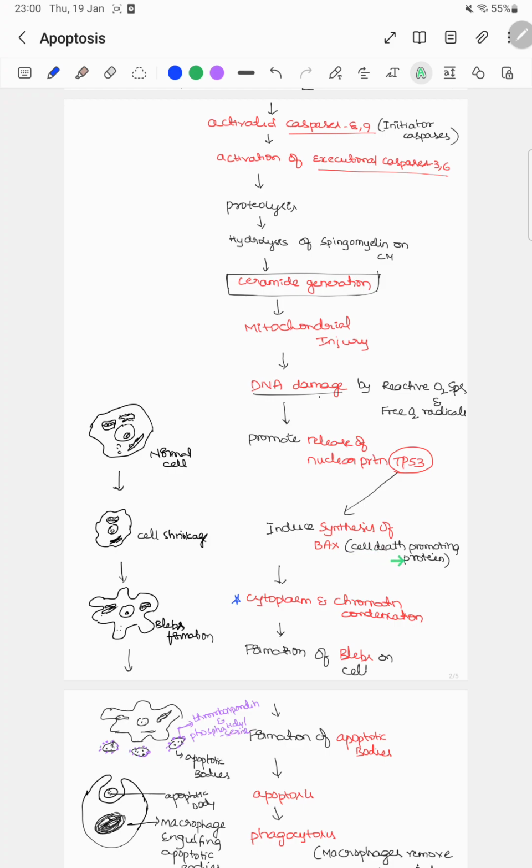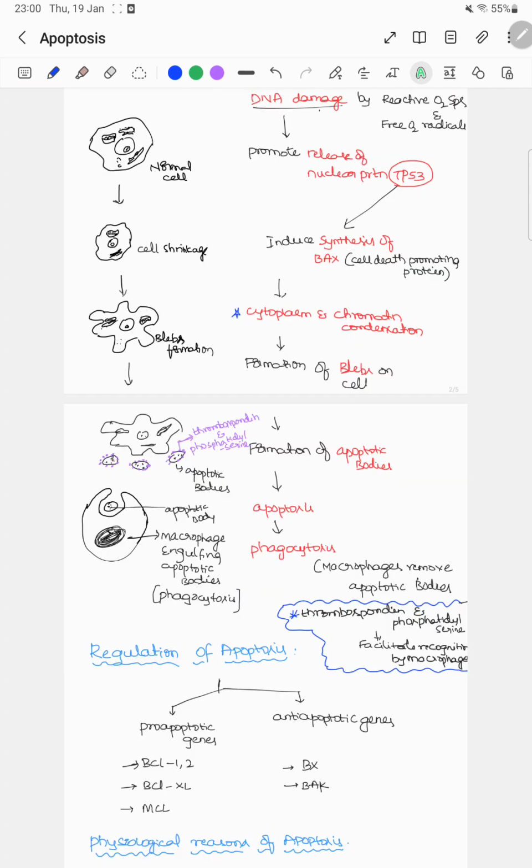BAX is nothing but the cell death promoting protein that results in cytoplasm and chromatin condensation and formation of blebs on the cell. These are the blebs present on the cell, which further form apoptotic bodies and then apoptosis, further phagocytosis.